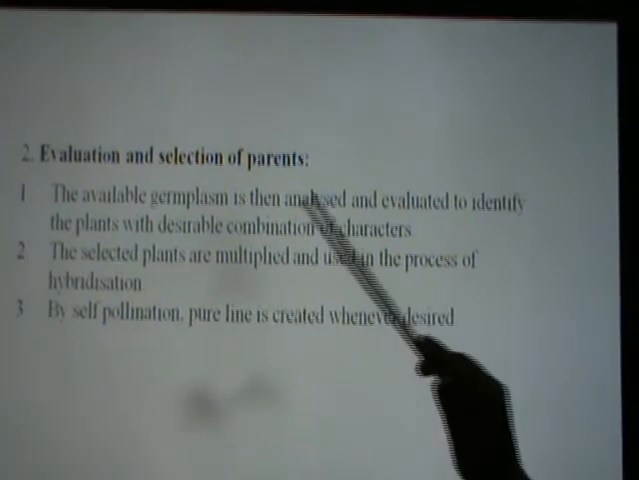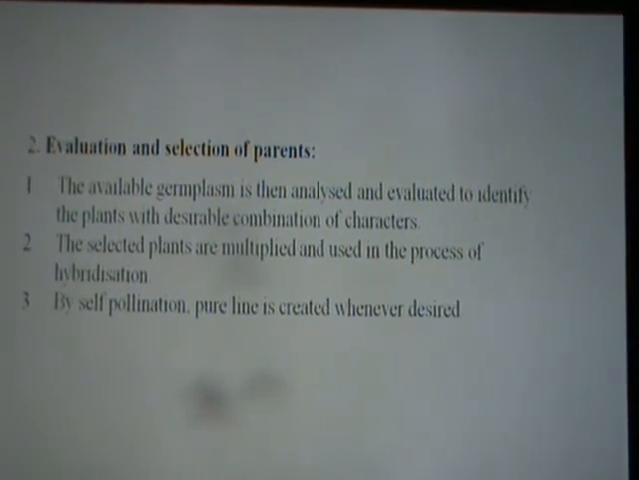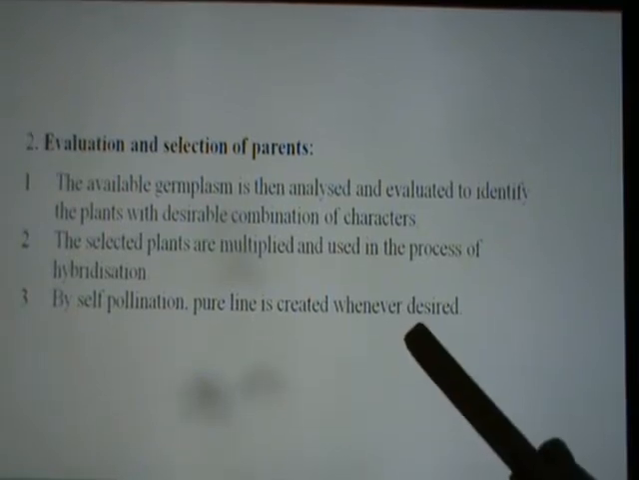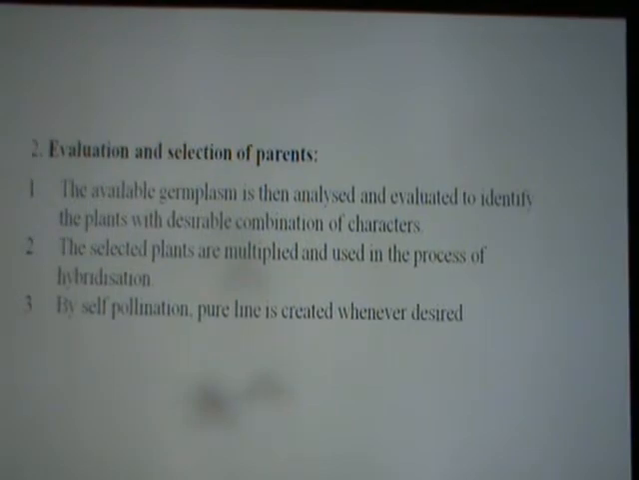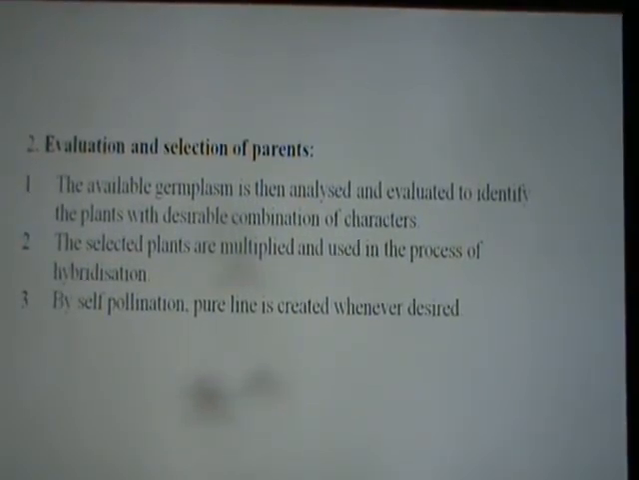Next step is the selected plants are multiplied and used in the process of hybridization. Okay, so here 2 different varieties of plants are hybridized. And for that, by self-pollination, in that case, the pure line is created whenever desired. Otherwise, the hybridized variety of the plant, that is the 2 different plants which have all the desired characters, are crossed to get a hybrid variety.